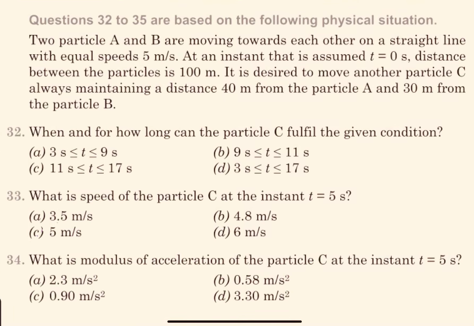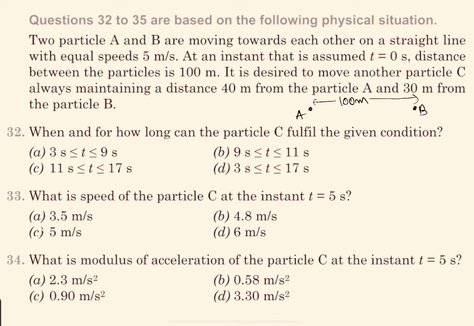Hello everyone. Let's see this question. Two particles A and B are moving towards each other on a straight line with equal speeds of 5 meter per second. At an instant that is assumed t equal to 0 second, the distance between the particles is 100 meter. So initially the distance between A and B is 100 meter.